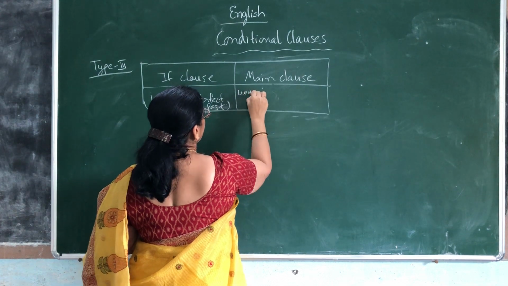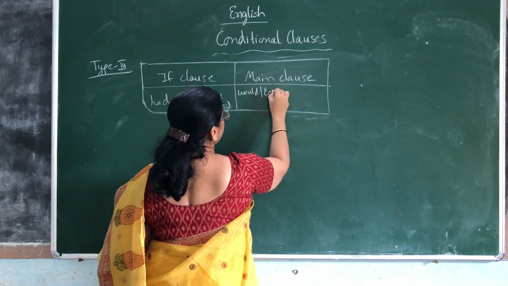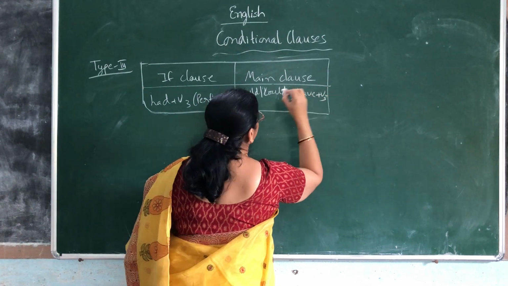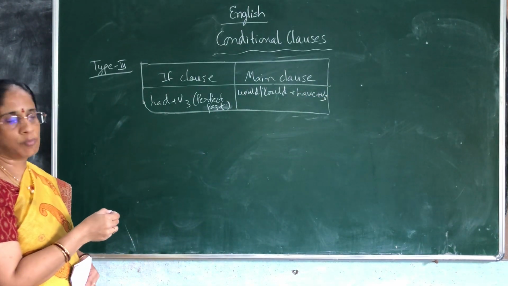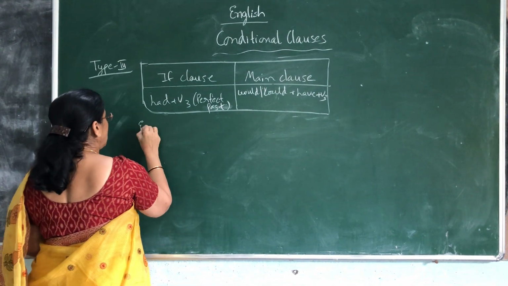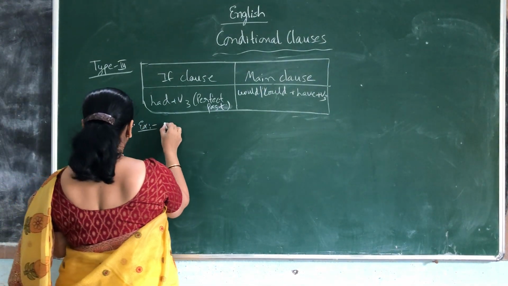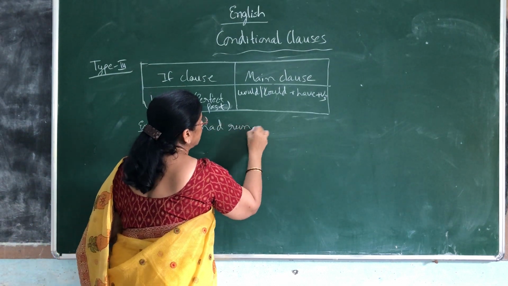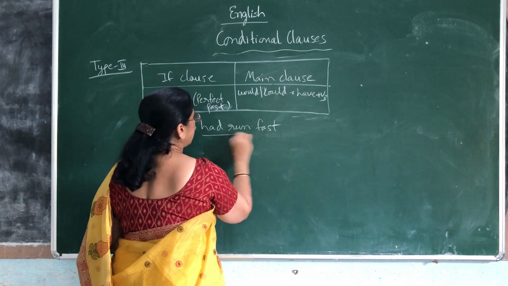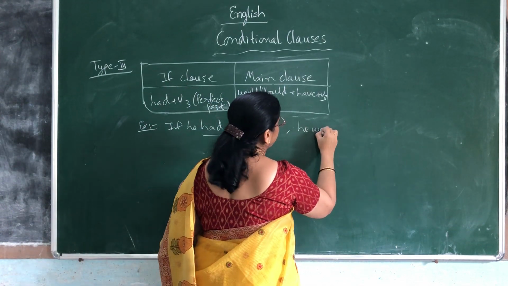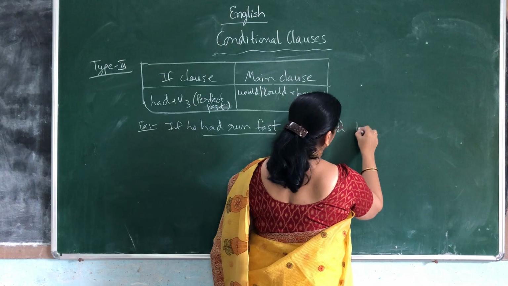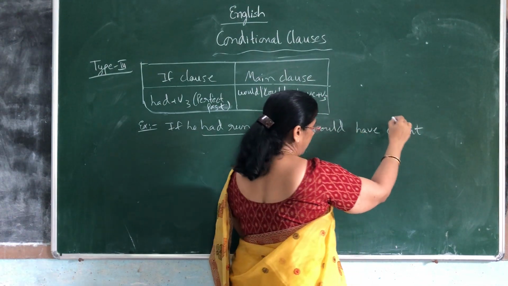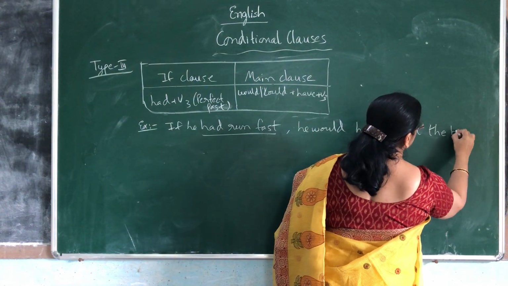Coming to the main clause, would, could plus have plus V3 form. Like example, see here. If he had run fast, he would have caught the bus.